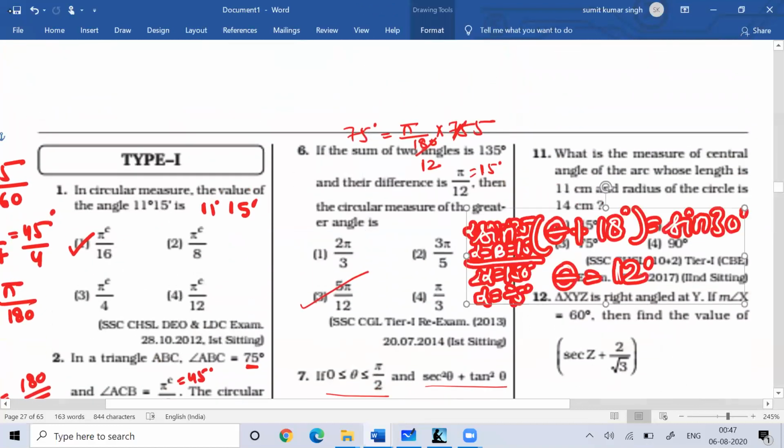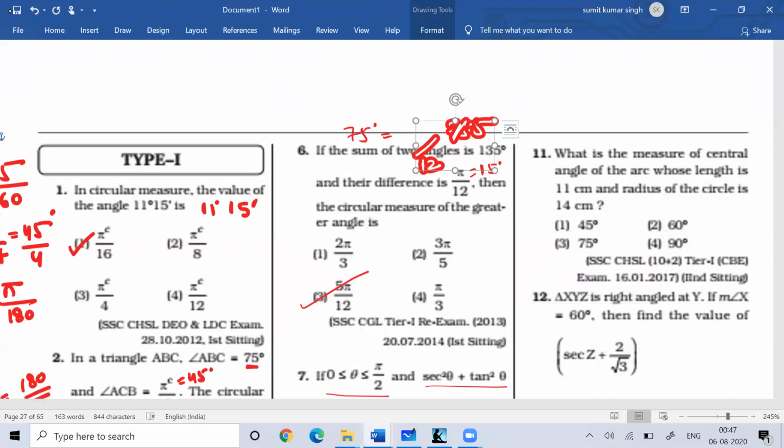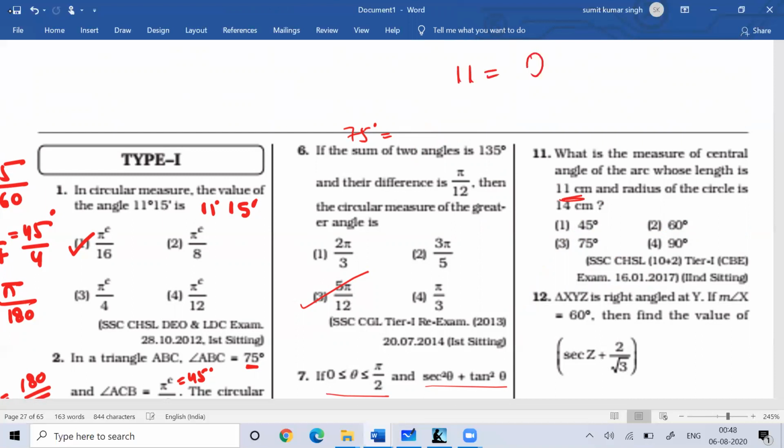Now you can see the next question. What is the measure of central angle whose length of the arc is 11 centimeter? So the length is 11 centimeter. They're asking you theta.